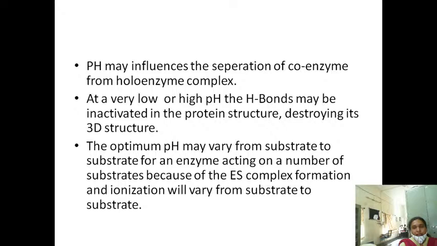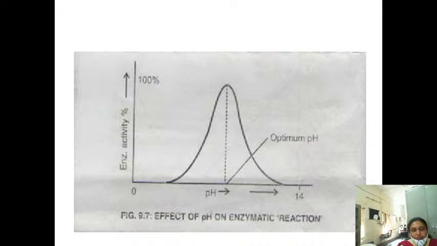See here, this is also a graph. Look at this picture. This graph is plotted between the rate of enzyme activity on the y-axis and the increase of pH on the x-axis. At the neutral pH, almost 7.4, the enzyme activity is maximum. The rate of the reaction is maximum at pH 7.4, since that is our body pH.